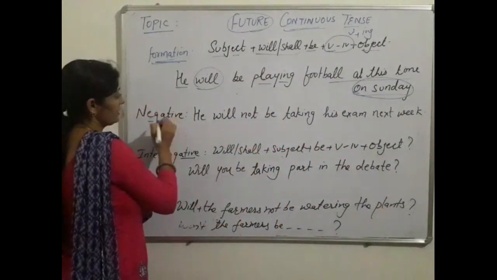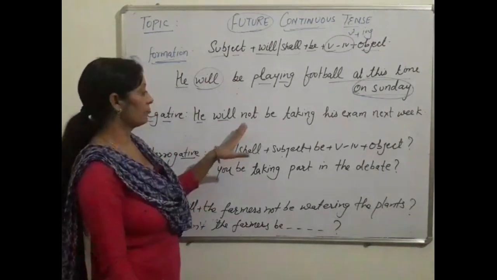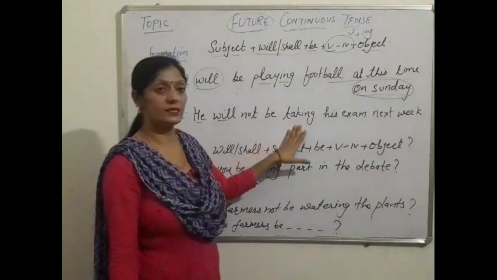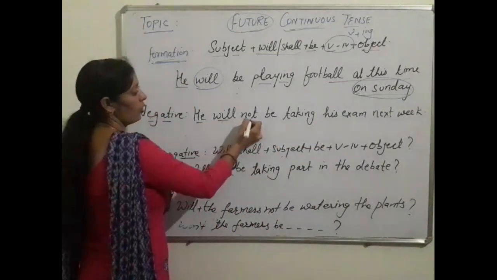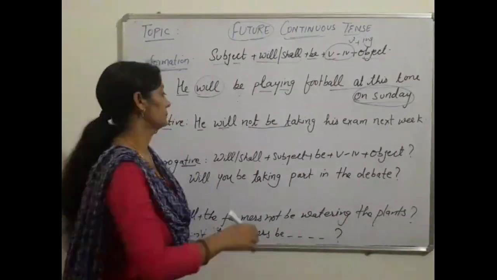In negative sentences, we use subject, then will or shall. After that, not is used. Then be, verb plus ing, and object. For example, he will not be taking his exam next week.